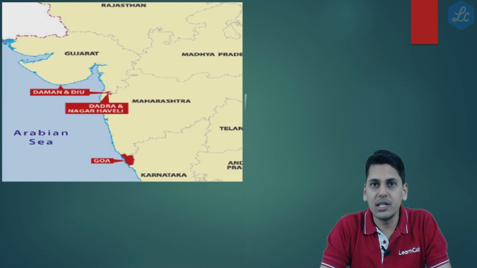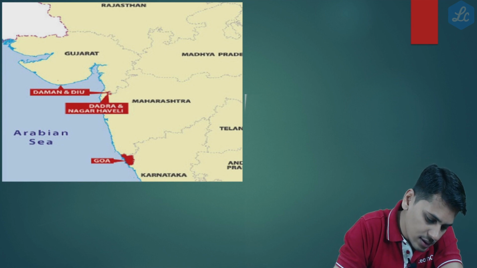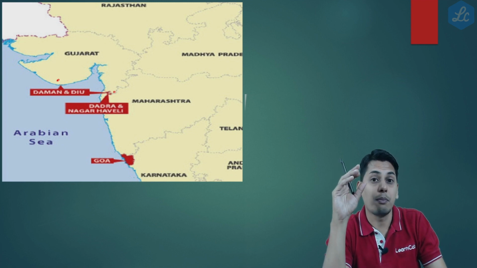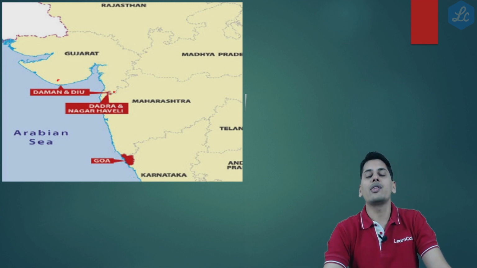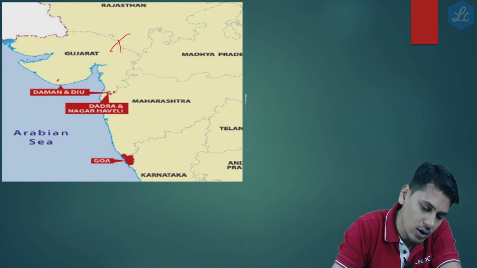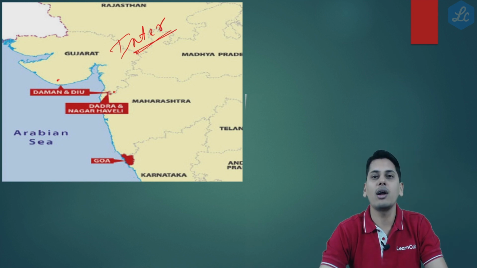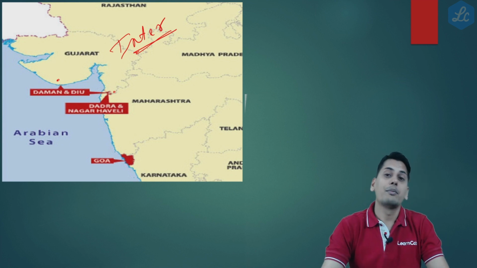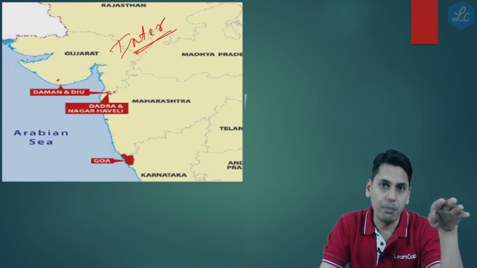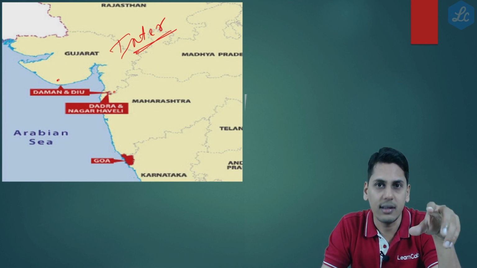Friends, one small question before we end this part of the discussion. Let's suppose there is a person who is supplying goods from Daman and Diu to Dadra and Nagar Haveli. Prior to amendment, this supply would have been called an interstate supply, because prior to amendment, these were two different union territories. As we know, if the location of supplier and the place of supply are in two different union territories, then that happens to be an interstate supply.